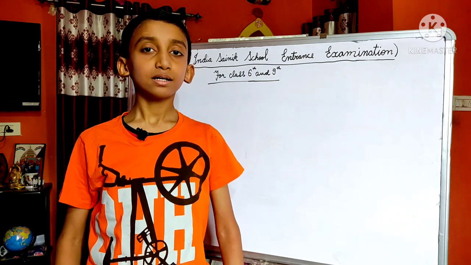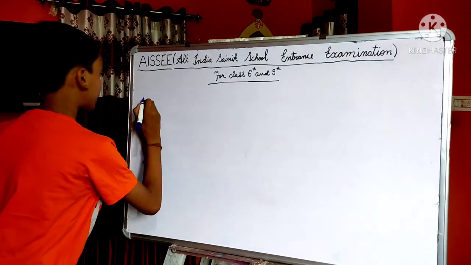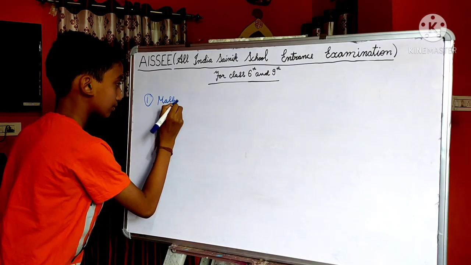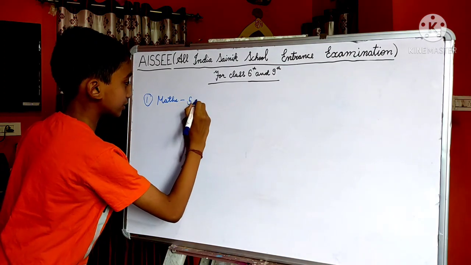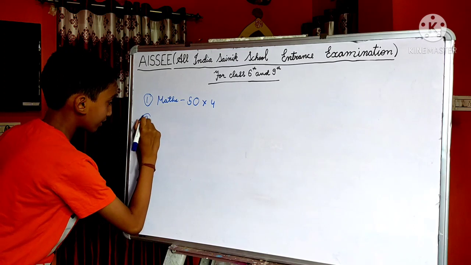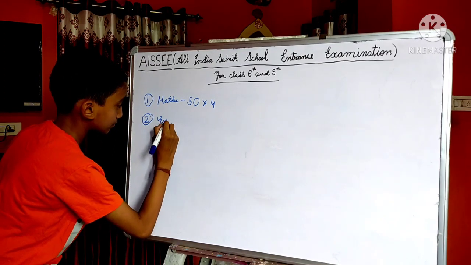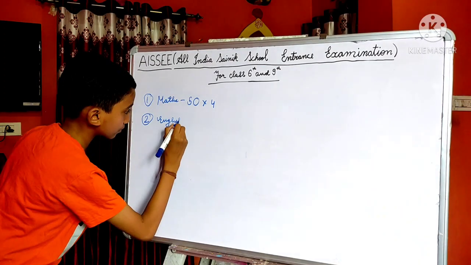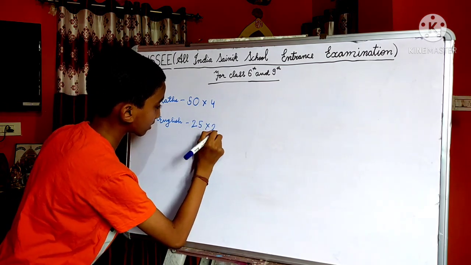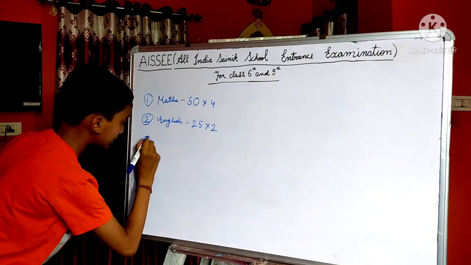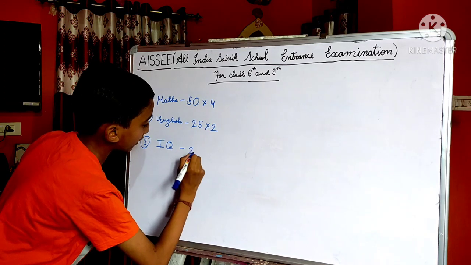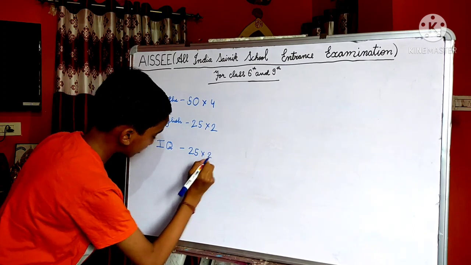In class 9 it contains 5 papers. The first paper is of maths. Maths contains 50 questions, each of 4 marks. The second paper is of English. English contains 25 questions, each of 2 marks. The third paper is of intelligence, meaning IQ. IQ contains 25 questions, each of 2 marks.